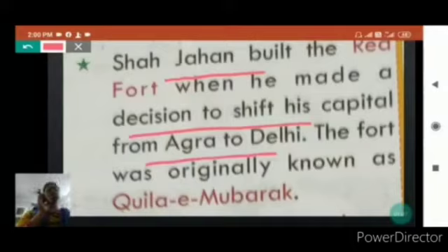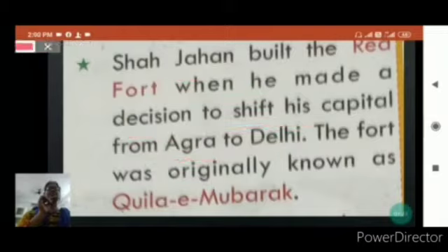Before this, Agra was the capital of India, but when in the Mughal reign they decided to make the capital Delhi, Mughal Emperor Shah Jahan made a building with red sandstone and it was known as Red Fort, or it is called by the name Qila-e-Mubarak also.